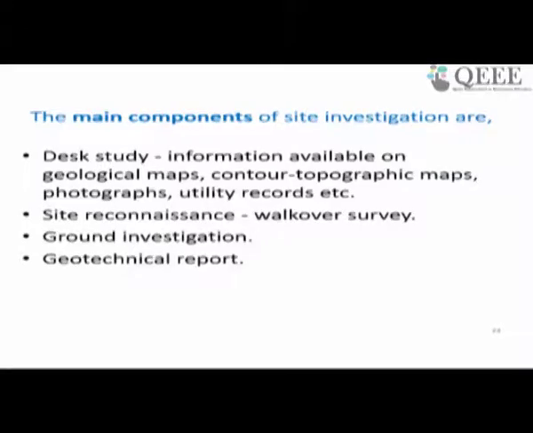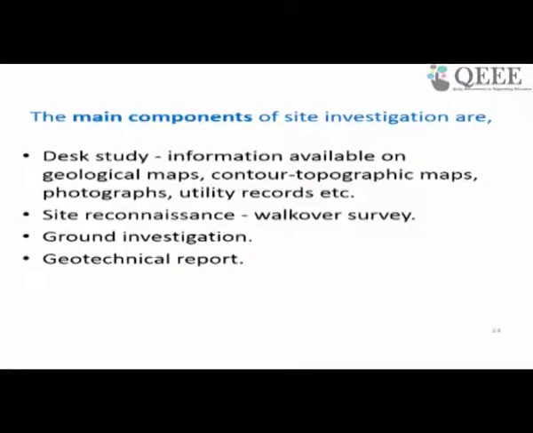And what exactly, what steps do we follow during the site investigation? There are four components involved. First is to just gather all the information from various maps, details, all those data, existing available data, reports, and we call that a desk study, which discusses the available information.